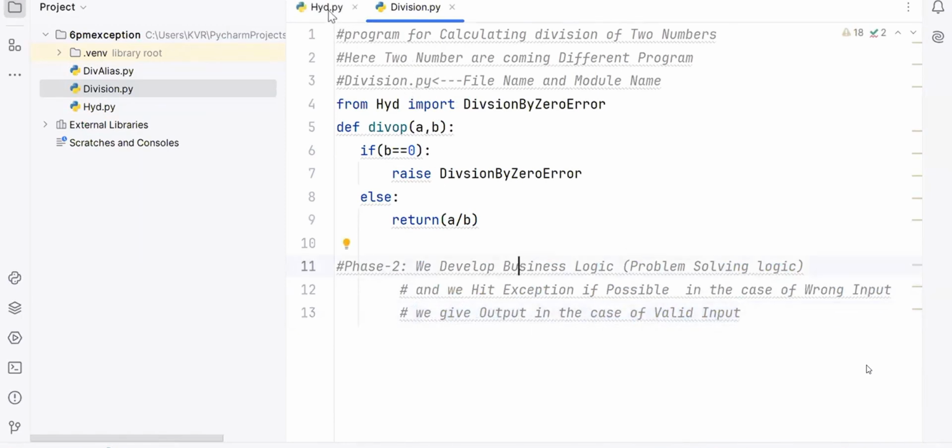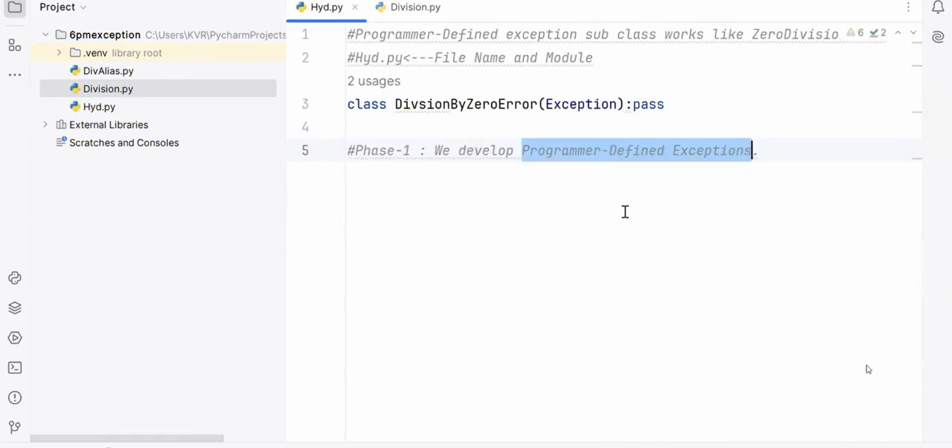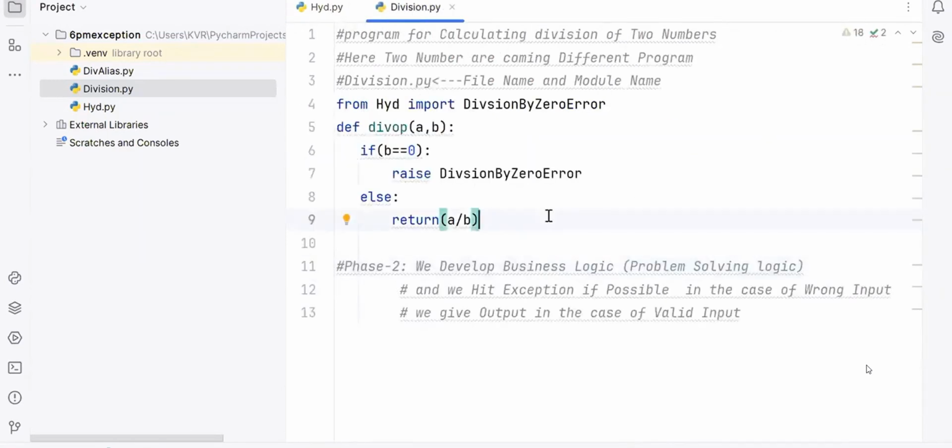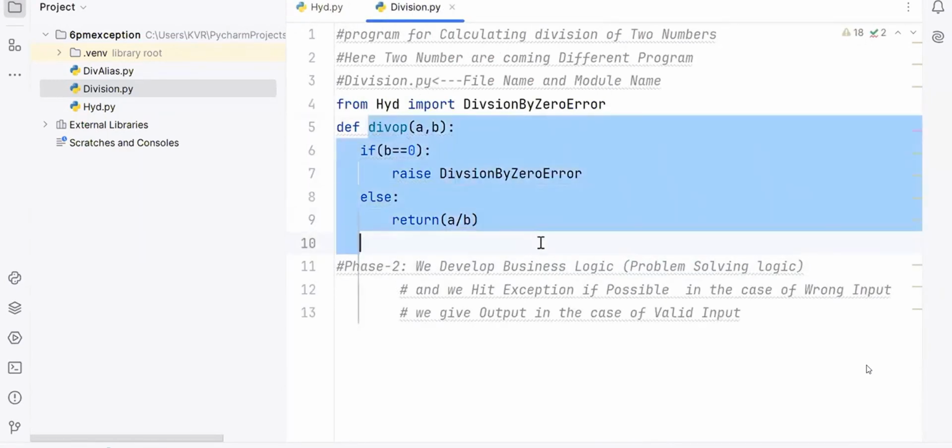Now I will go to the earlier one. We developed what? Programmer defined. We developed what here? Programmer defined business logic. I developed it. Simple, students.